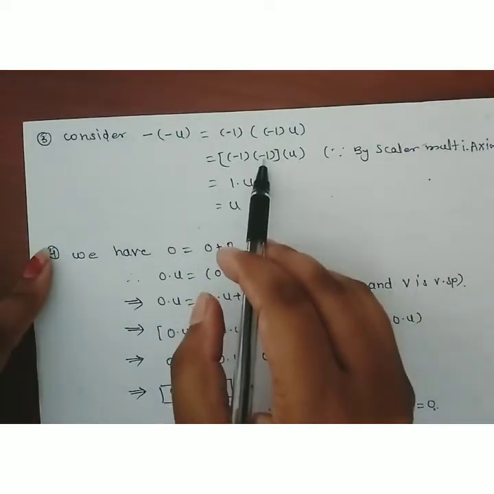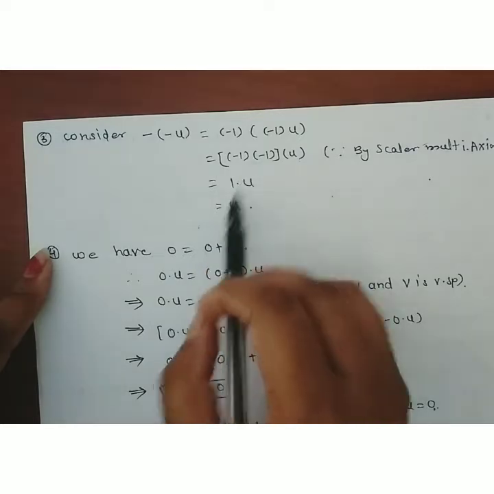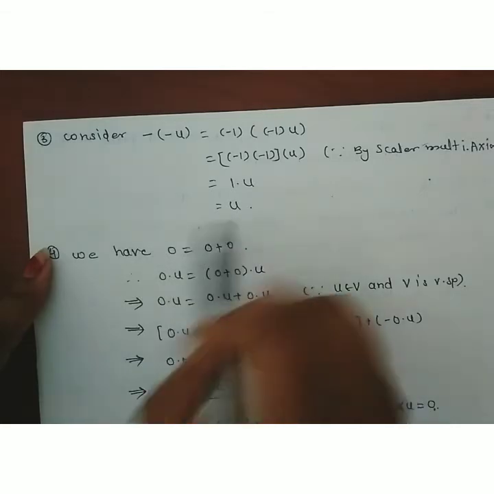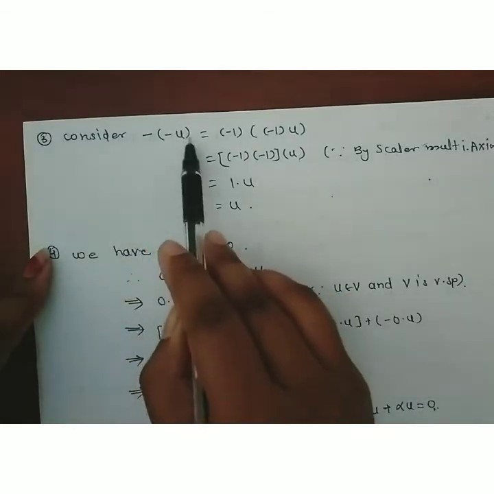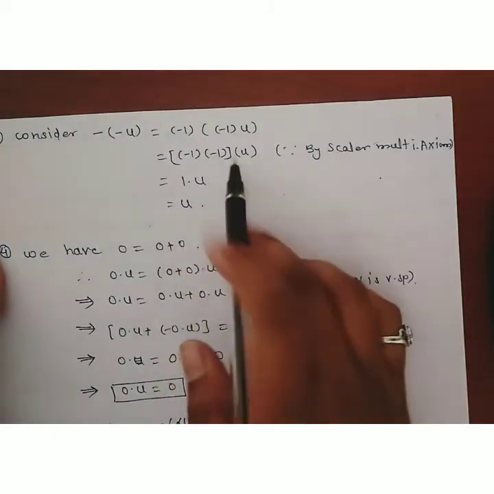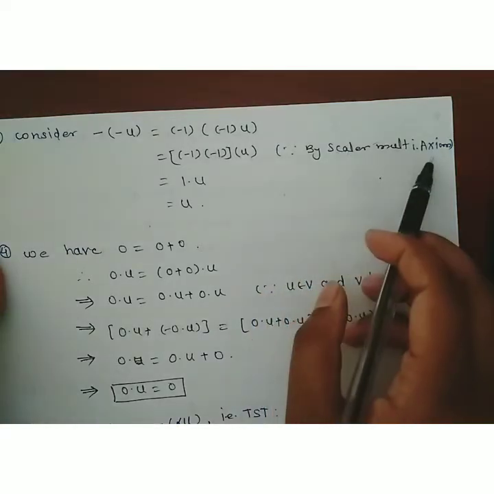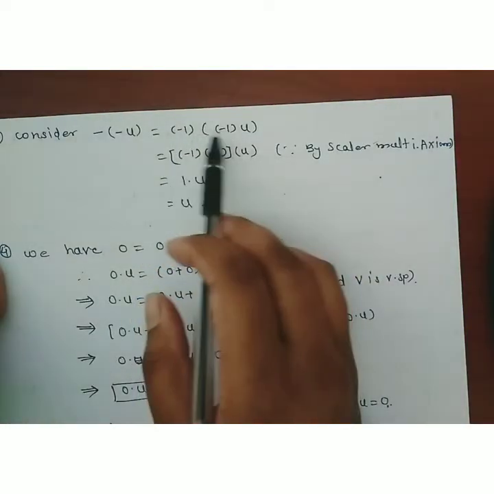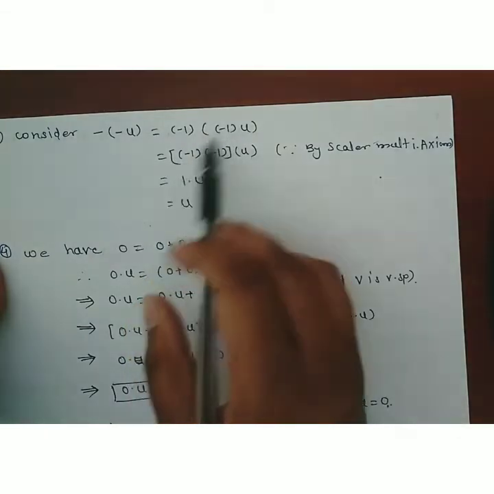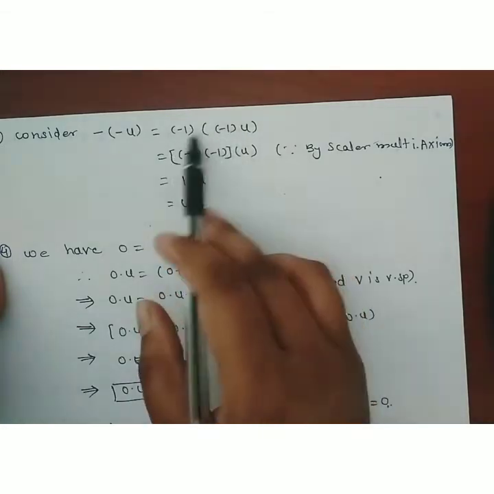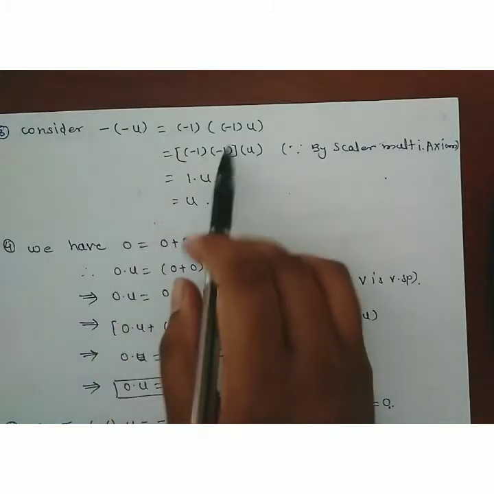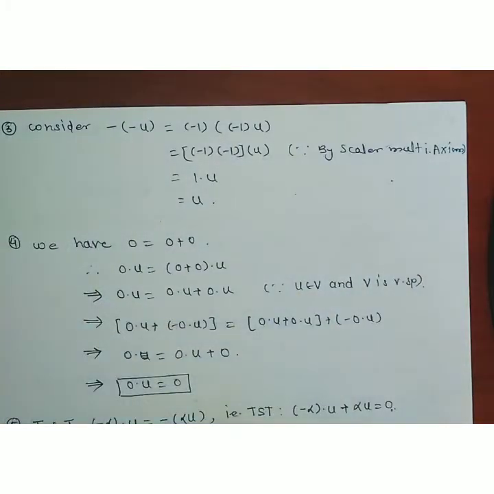Then minus 1 into minus 1, we know that the product of negative integers is positive, which is equal to 1 into u, and 1 into u becomes u. That is what we had to show, minus of minus u is equal to u. Therefore the third property is also proved. Why does this happen? Because of scalar multiplication, if a multiplication with a negative sign is given over a bracket, this negative sign should come out throughout the bracket.